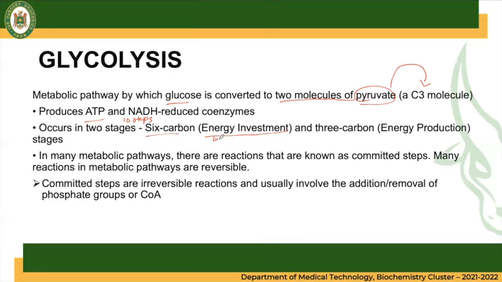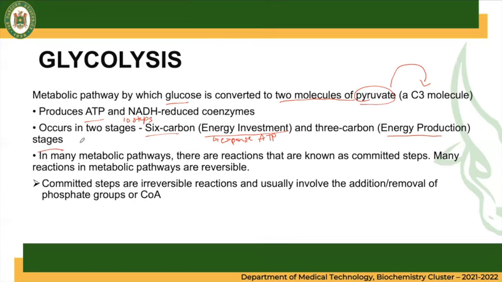Gumagastos tayo ng ATP so that it can process the glycolysis pathway. And the next stage, the last 5 steps, is called the 3-carbon or energy production stage.